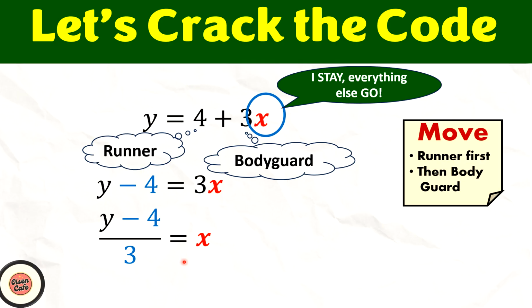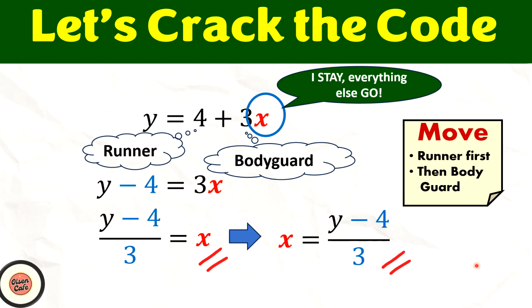So you notice that now the boss is on the right side of the equation. So you can simply leave the answer here, or if you want to, you can just rearrange it and write it as x equals to y minus 4 divided by 3. So both answers are acceptable.